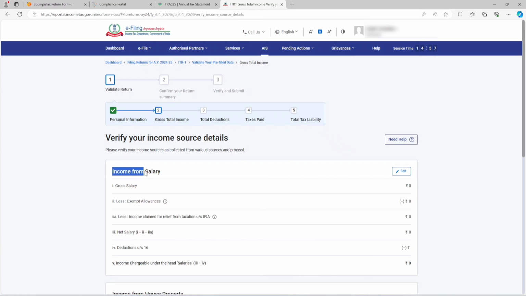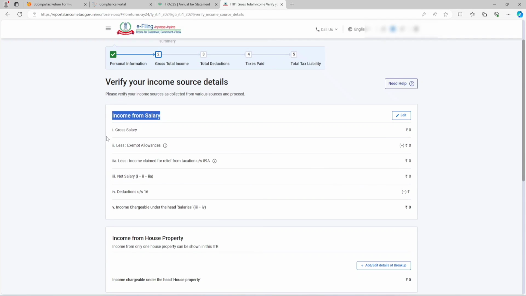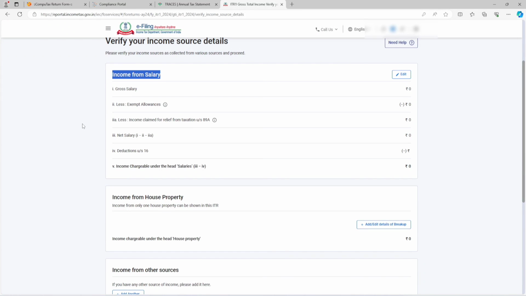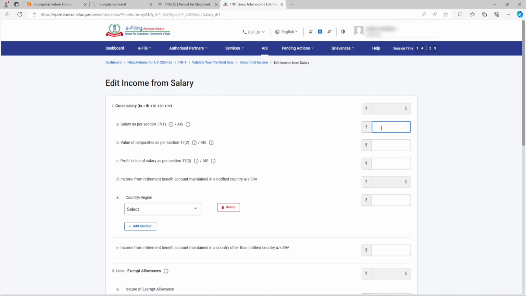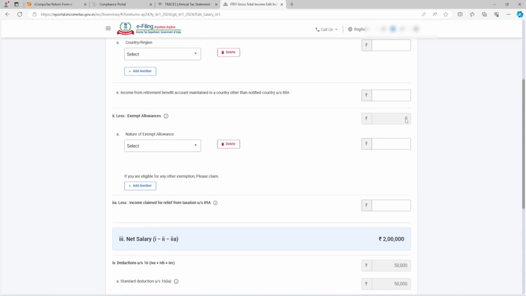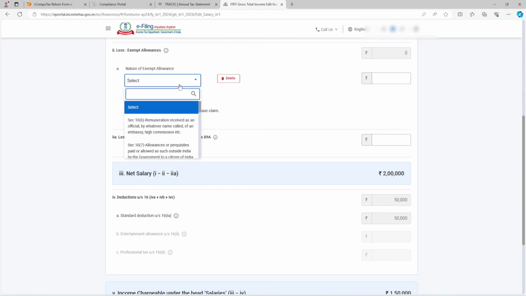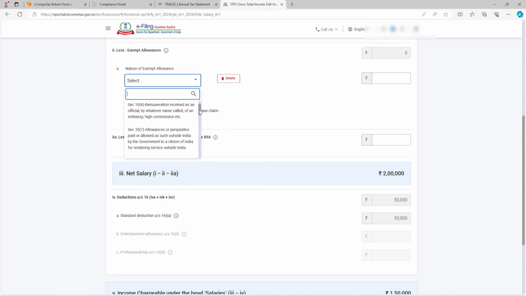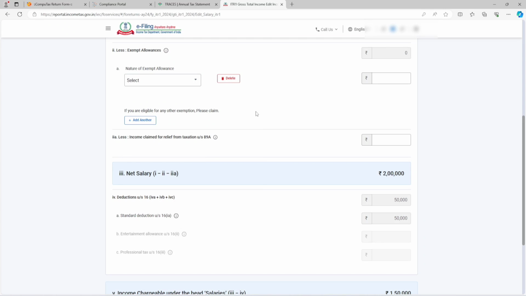So first of all, income from salary. If you are getting salary or pension income, proceed here. If you are not getting salary or pension, you can skip this part of the video and simply proceed further. If you have salary or pension income, just click on the edit button. We are assuming that you are getting 2 lakh rupees pension or salary, whatever you are getting. No need to give the employer details and all. We have mentioned 2 lakh rupees. If you are getting any exempt allowances, those applicable are in this list only, and you can select them over here.